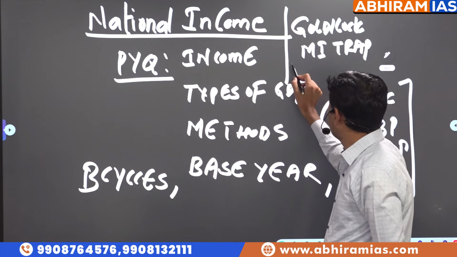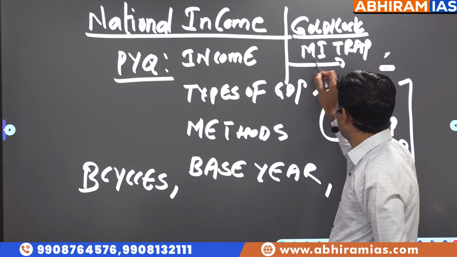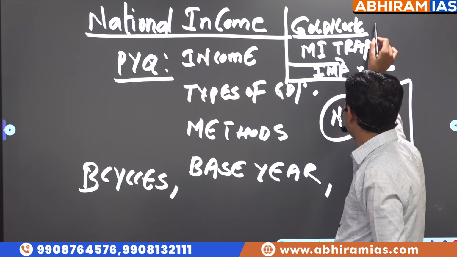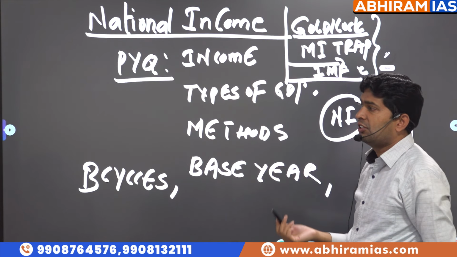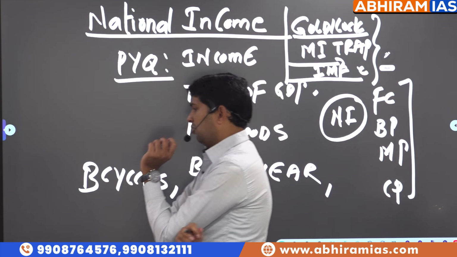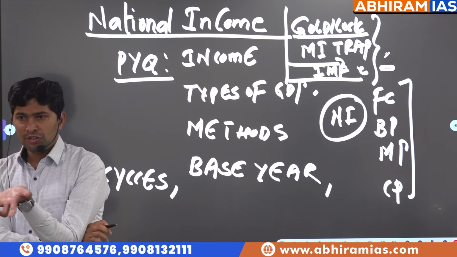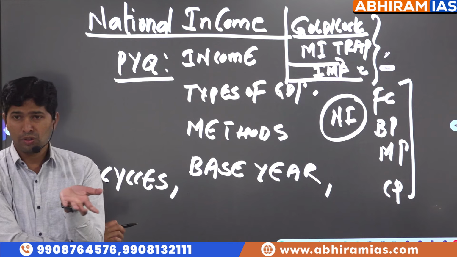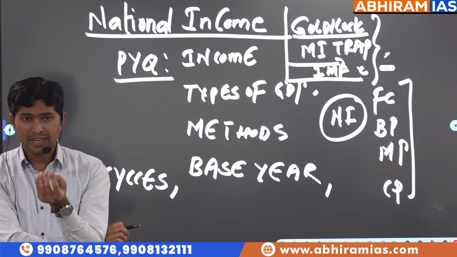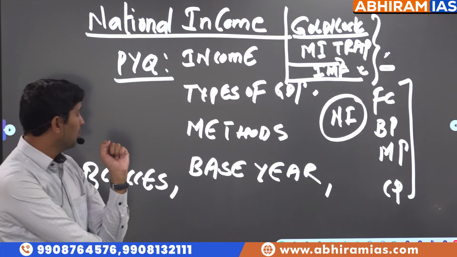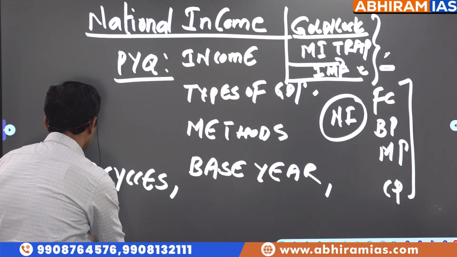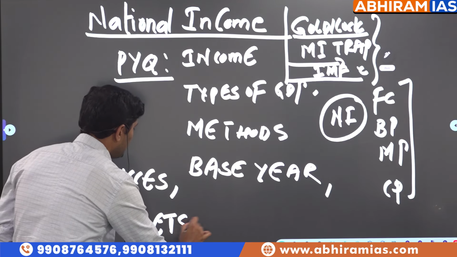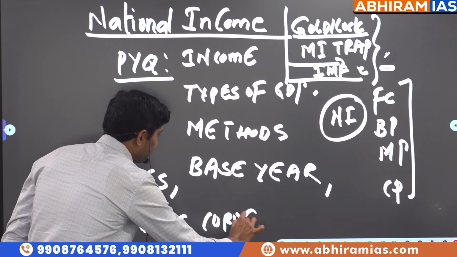So apart from this, probably from IMF C rating to India's NSO, which means what is the problem with estimation of national income accounting in India. So these three are the current affairs things: Goldilock economy, middle income trap, probably IMF C rating. Then there is something called Kuznets curve. So Kuznets curve also is a current affairs issue only.